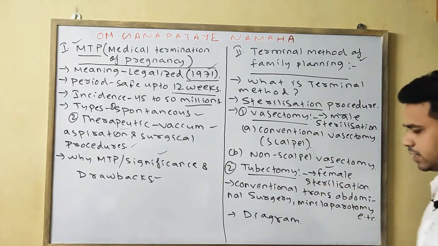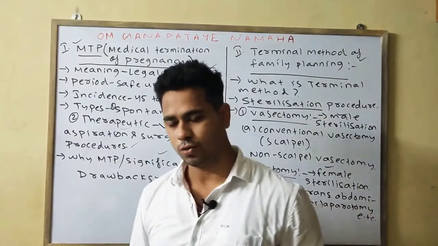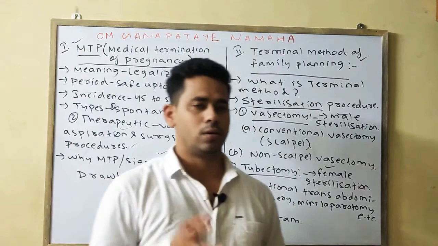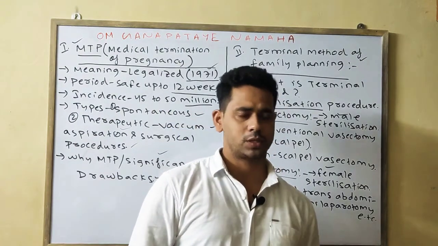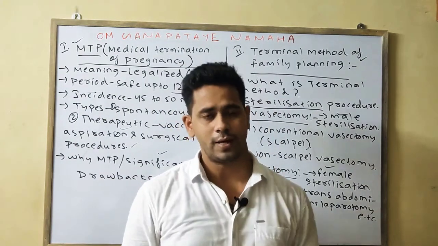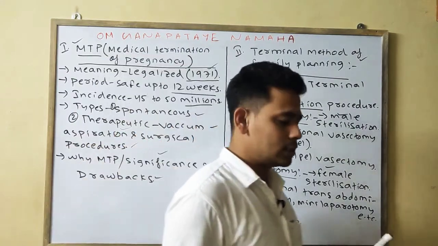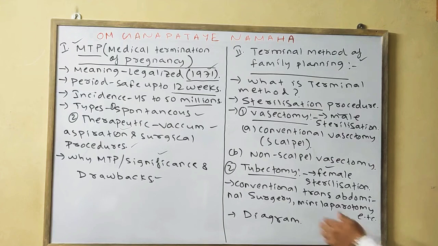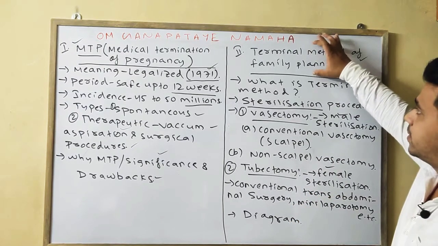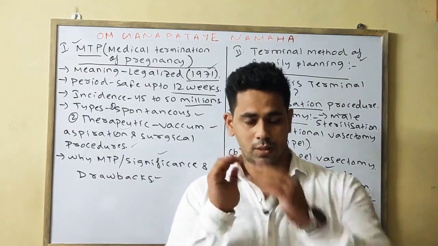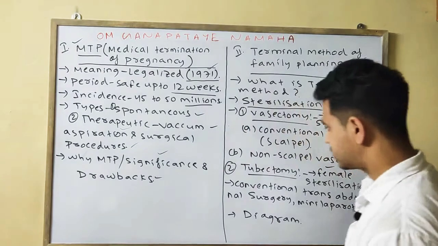Tubectomy, as I said earlier, is also known as female sterilization. In it, the fallopian tube is cut, by which the passage of the ova is blocked. It is done by various surgical methods such as conventional transabdominal surgery or mini laparotomy surgery. So the terminal method is one of your important 3.5 mark long questions in the part of the short question.